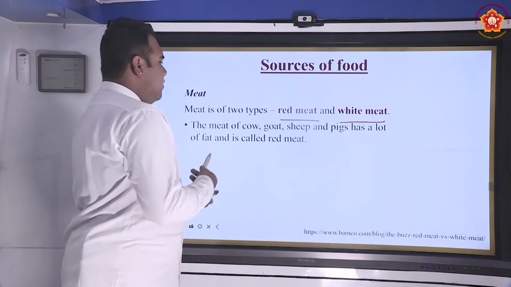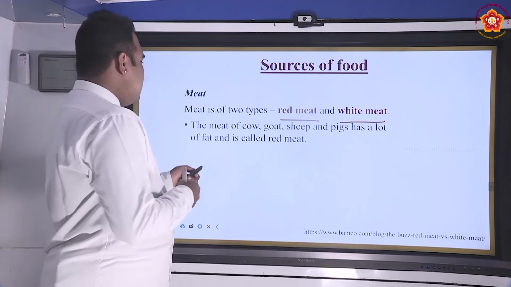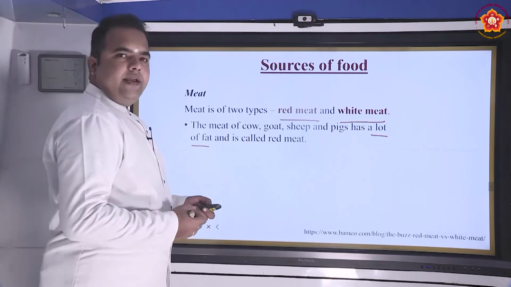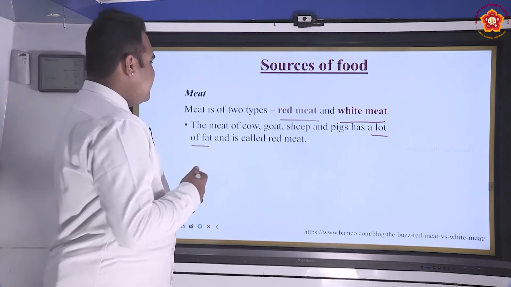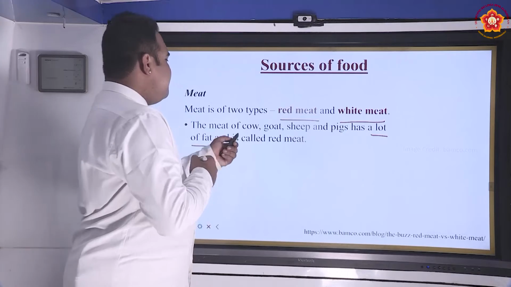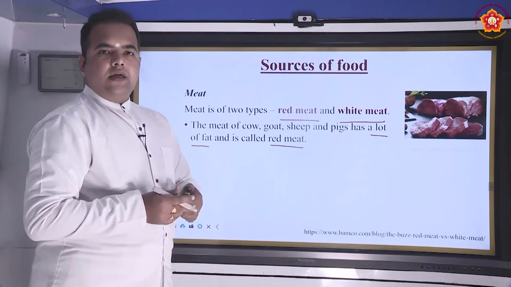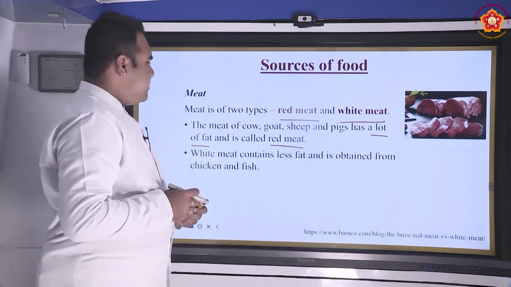The meat of cow, goat, sheep and pigs has a lot of fat. Which means red meat contains a larger fat content, and the meat from these particular animals is called red meat. This is how red meat looks.